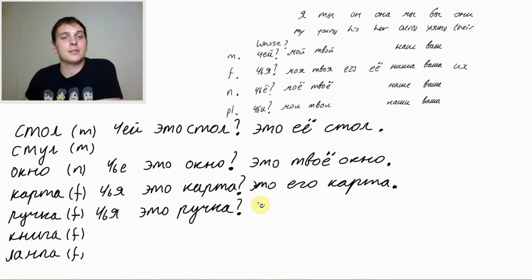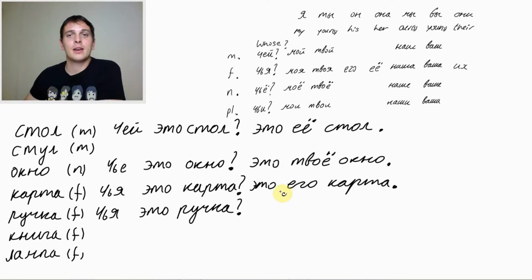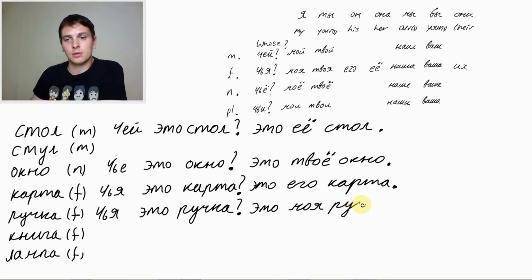This is his pen. No, actually we already got his, so let's exercise. This is my pen. Я, my would be моя. Это моя ручка.